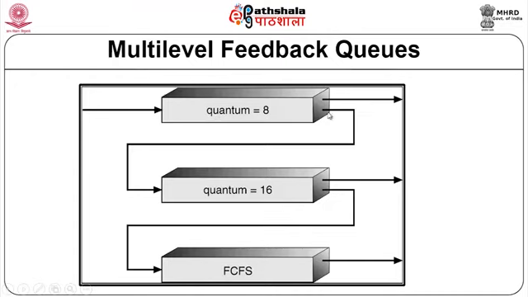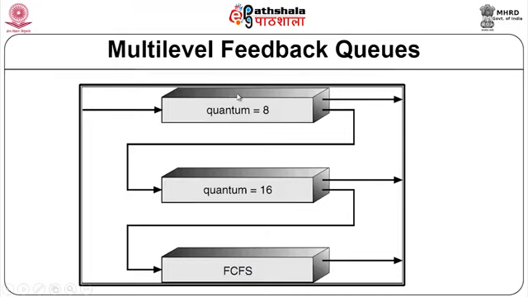And here you can see that there can be many processes sitting in this queue, and between the processes sitting in this queue, it is only FCFS. But if it is not finishing within its time quantum, it is moved to a lower priority queue, and always this queue is given a higher priority compared to this queue, and this queue is given a higher priority compared to this queue, and so on.